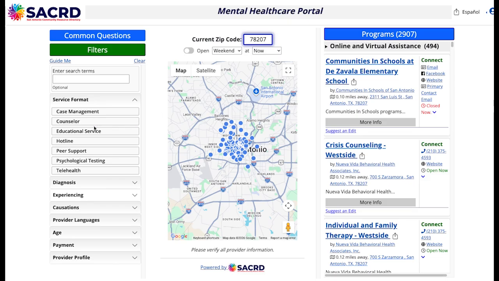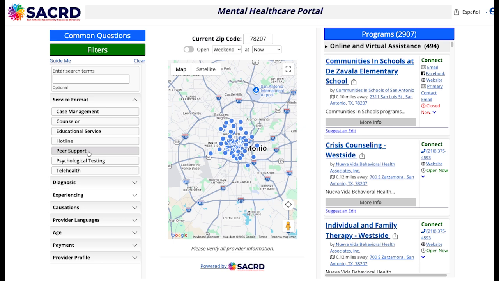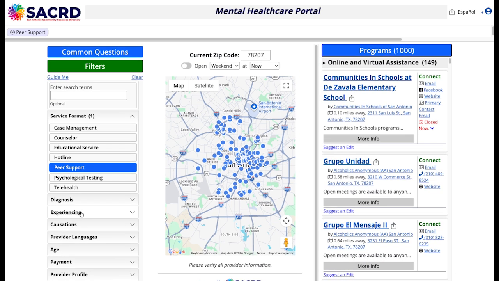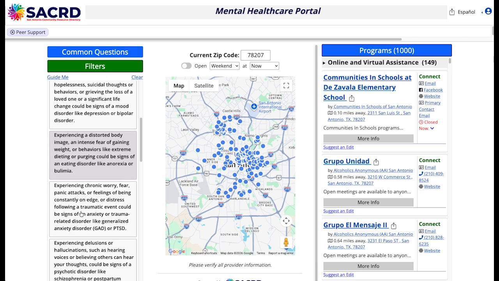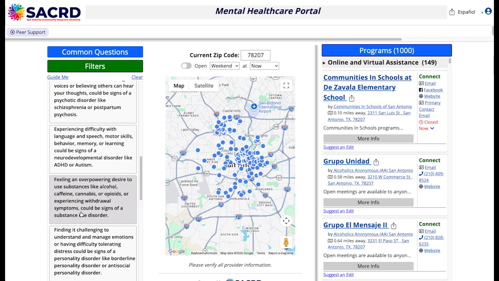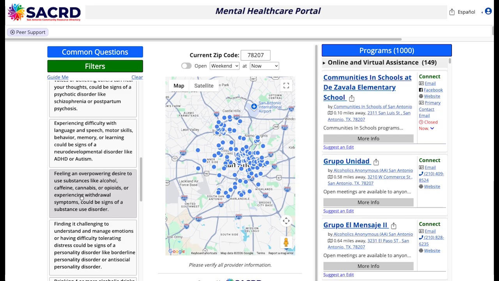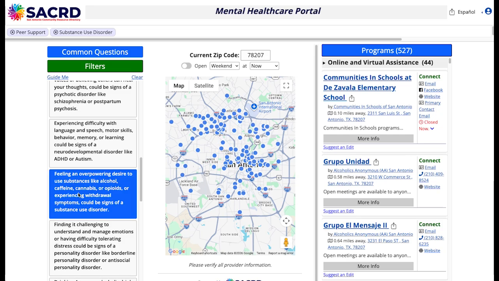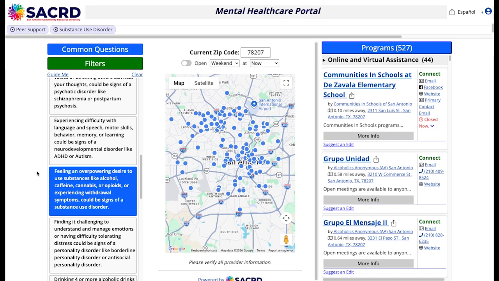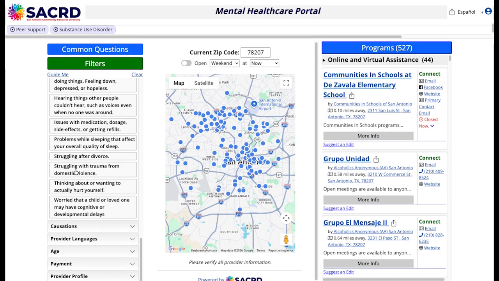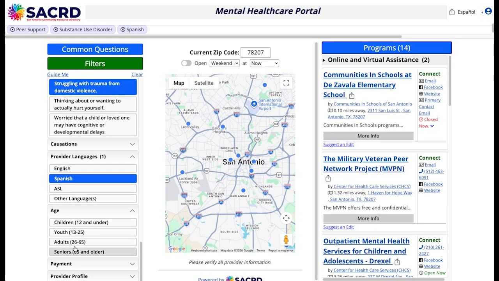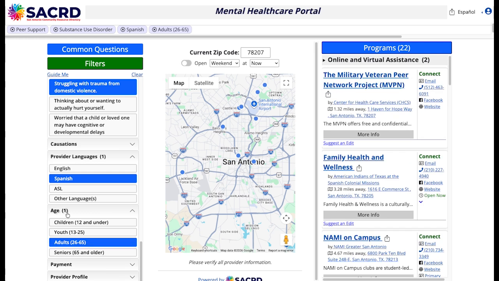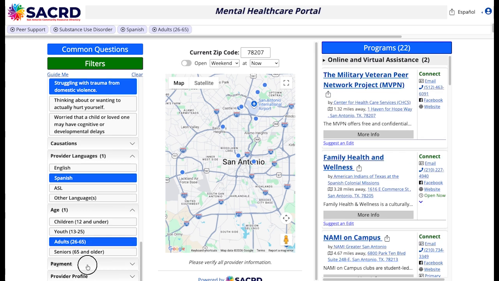And let's see, this needs to be a group situation, so we'll call that peer support. And since we don't know the clinical term again, we're just going to use the experiencing definitions. And those make it easier to figure out the ones to select without knowing all of the details of exactly what the clinical situation is. So I've selected the feeling there, and now we're going to say we have to have this one in Spanish. And it's for an older person, we'll just call it an adult, and it needs to be free or sliding scale.